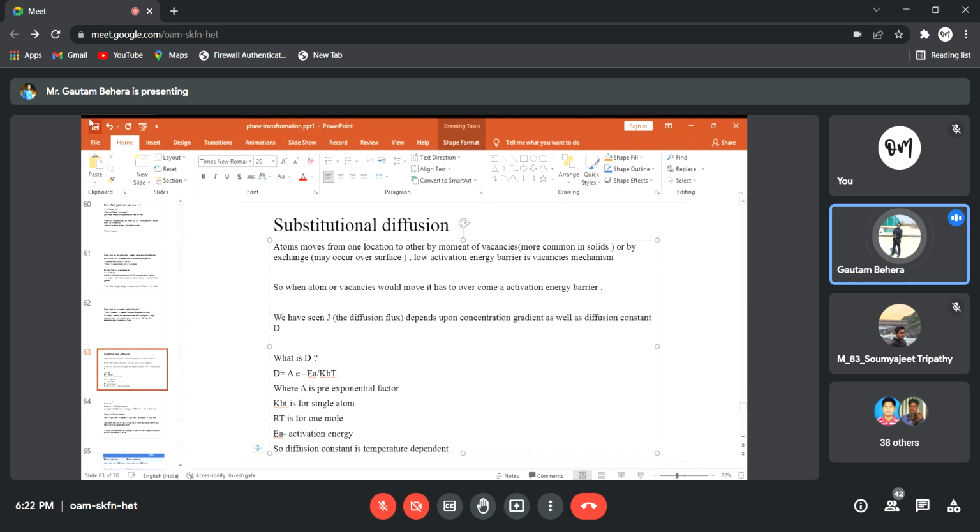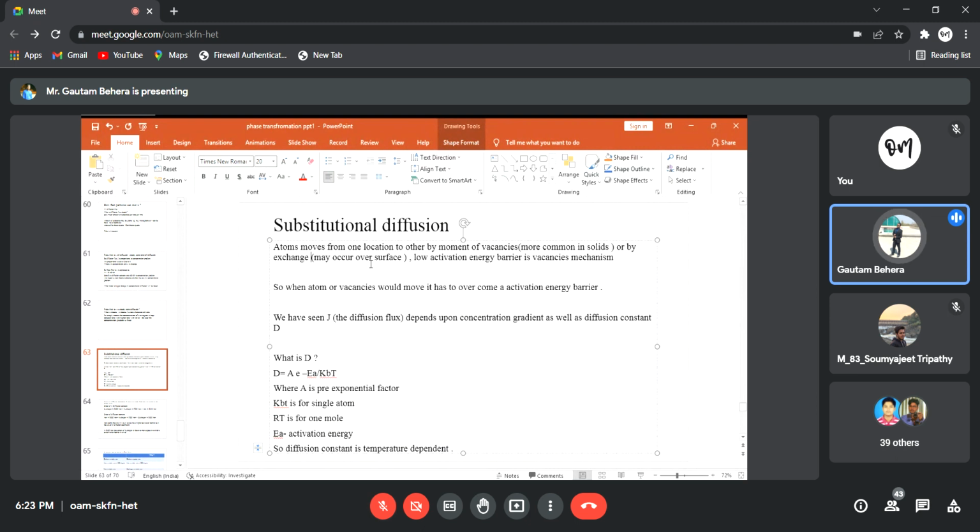Or by exchange simply, you can see. So these substitutional atoms will move either by vacancy movement or by exchange. Exchange means it is very simple, you can understand. Suppose you have copper and nickel. Suppose you have less amount of copper and more amount of nickel. So nickel will take the position of copper, copper will take the position of nickel. So they are exchanging their position just. But problem is what? It will take a lot of energy to do that. So exchange mechanism is very rare to see, right?